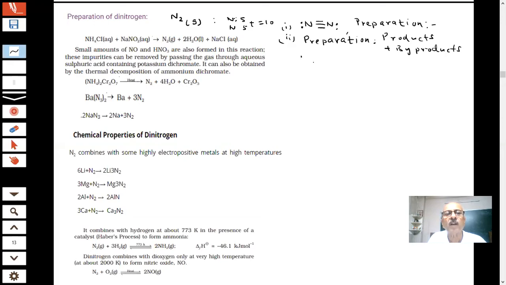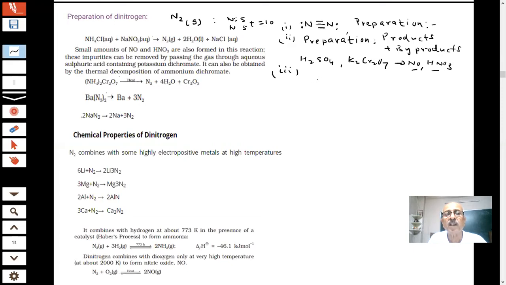What is the role of H2SO4 and potassium dichromate? They are removing which impurities? They are removing NO and HNO3. Sometimes they will ask you which impurities are removed by this. Everything becomes important, students. Every word, every line has to be understood. Pay attention. The word or line which I missed could be a question in the paper. So don't underestimate. A CBSE board paper could be anything.